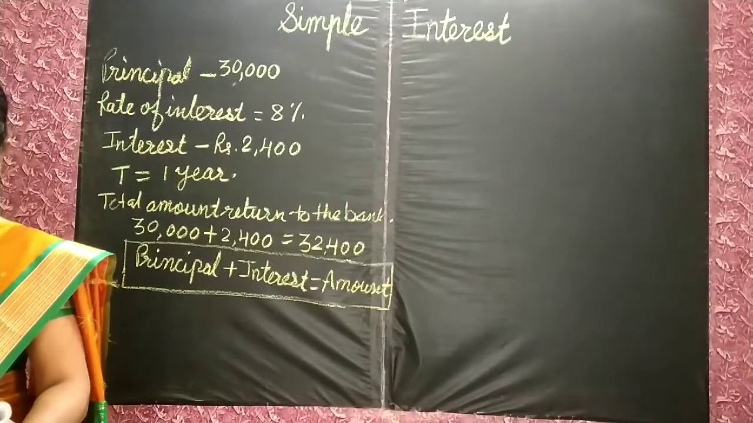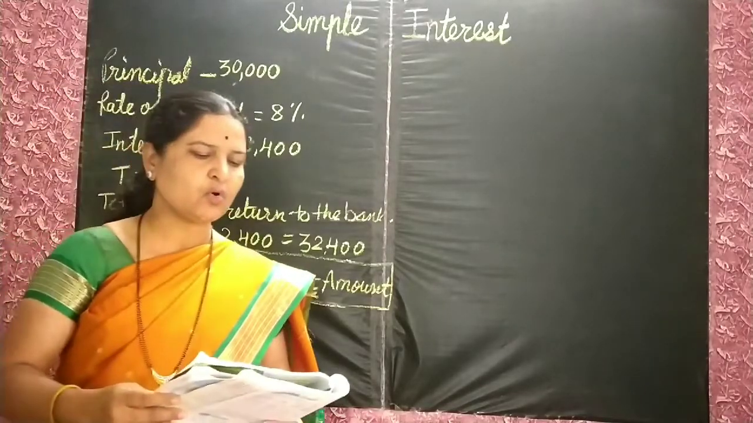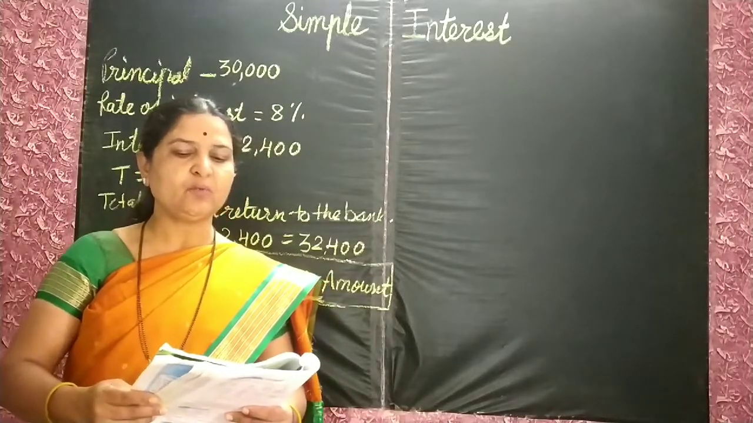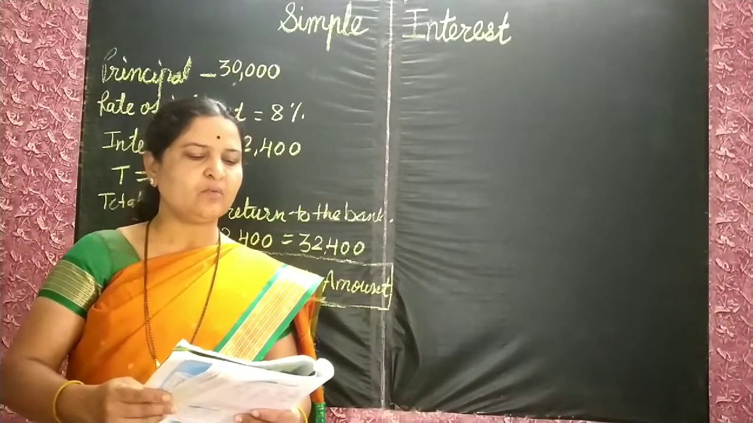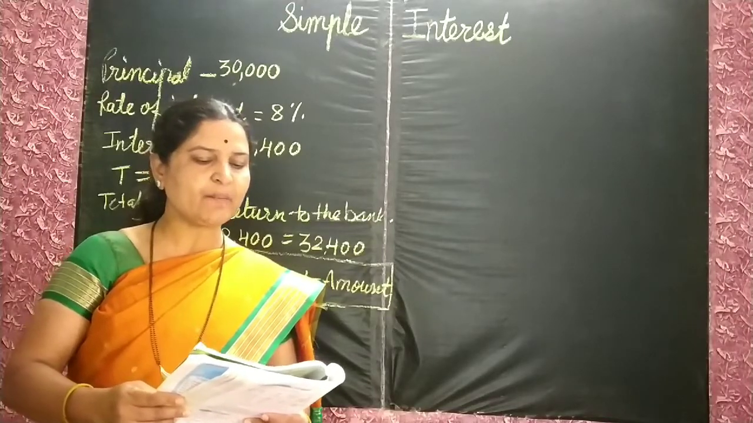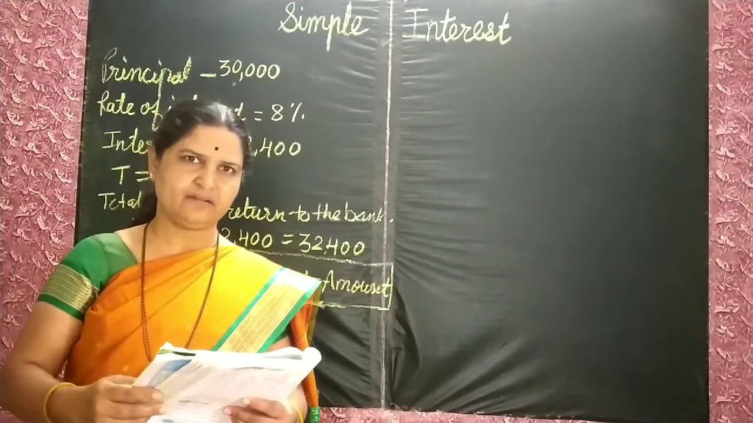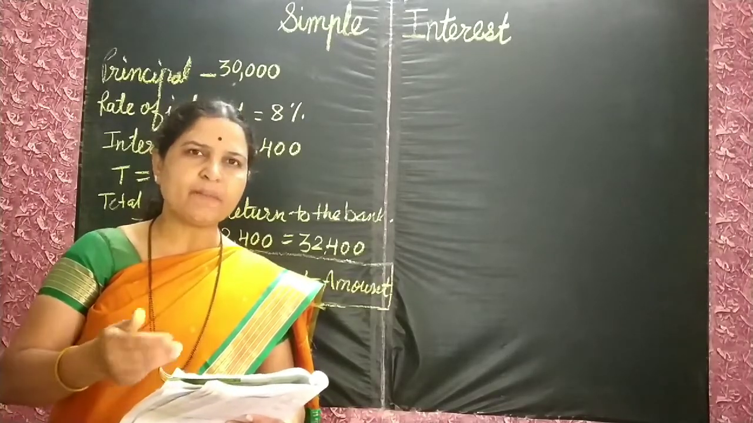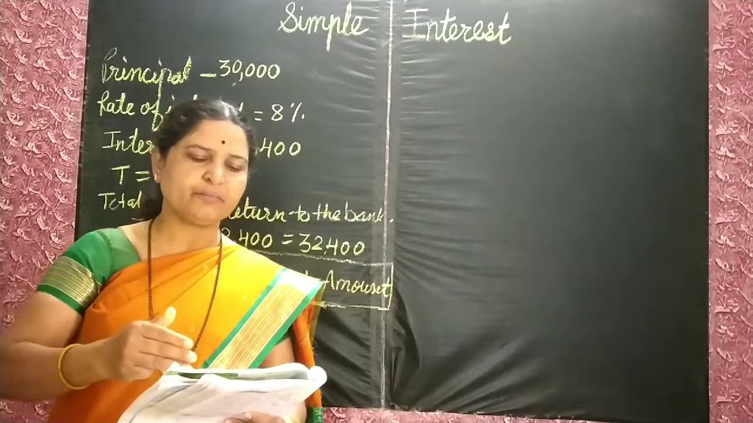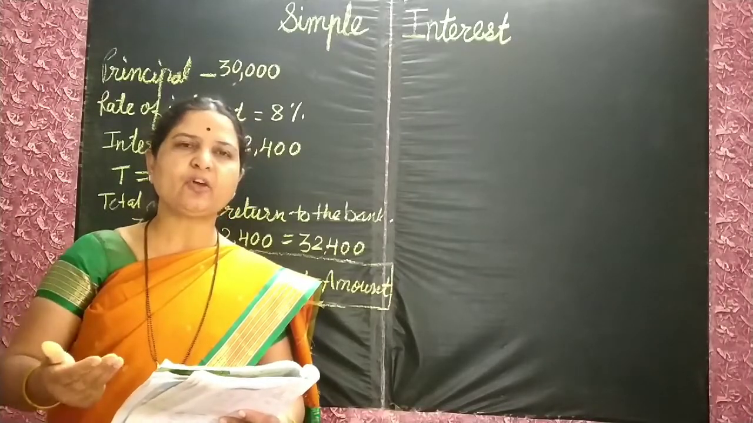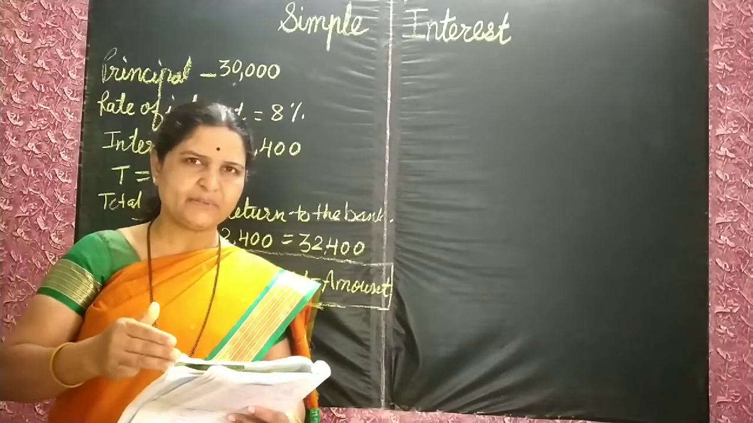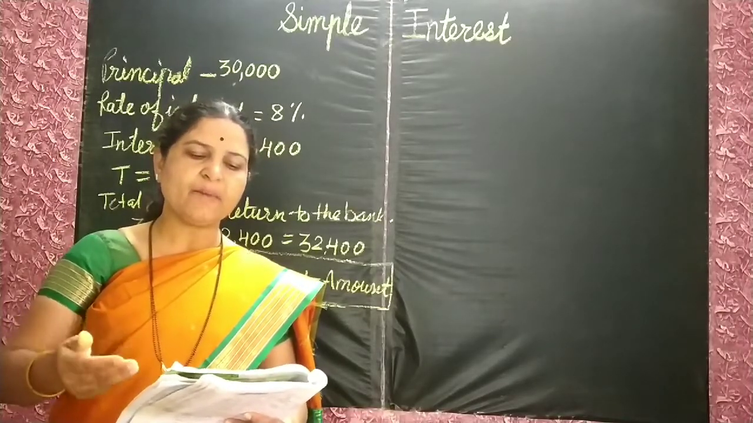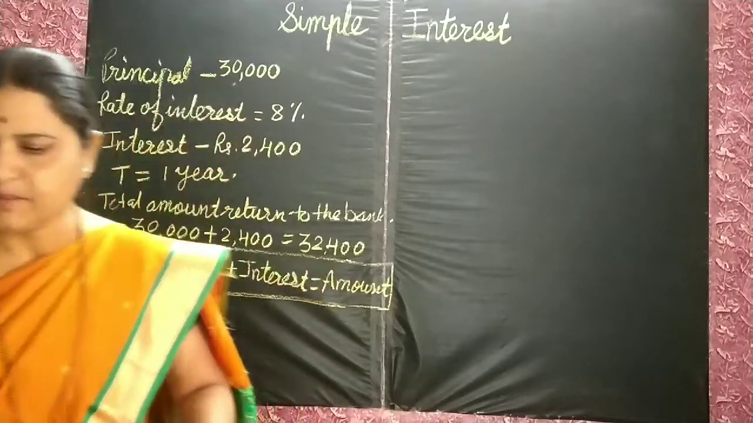Now the next example. On page number 71, Neha took a loan of 50,000 rupees at 12 PCPA to buy a two-wheeler. What amount will she return to the bank at the end of the year? The same thing is given here. Neha took a loan from the bank of 50,000 rupees. The rate of interest is given as 12 PCPA.